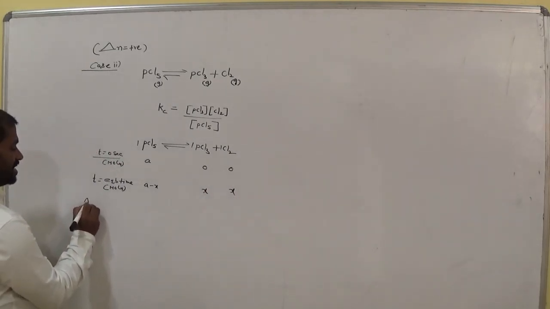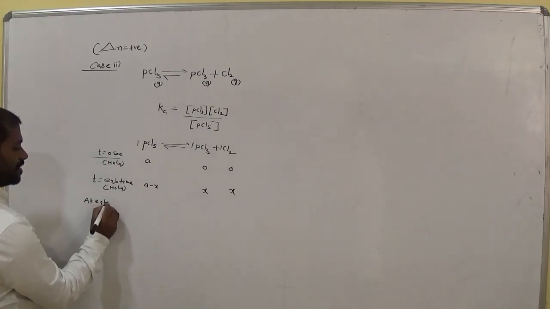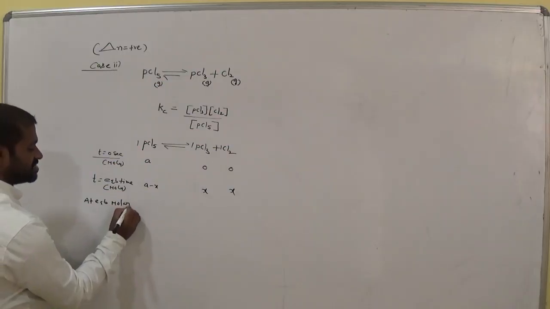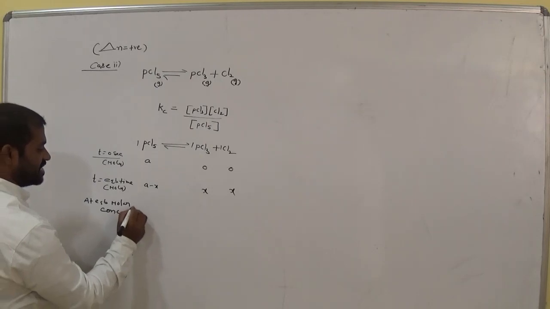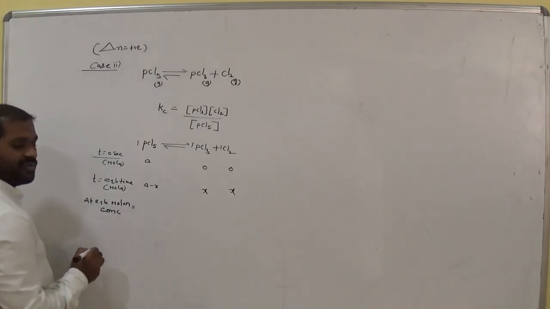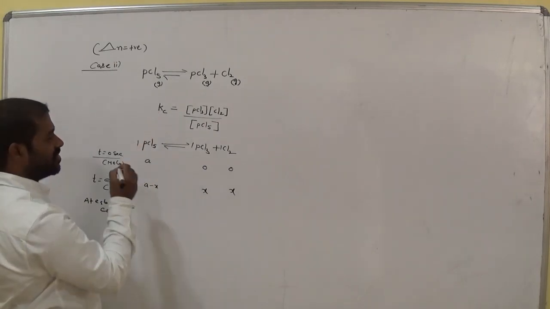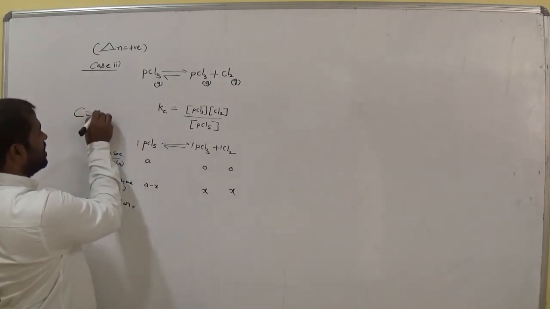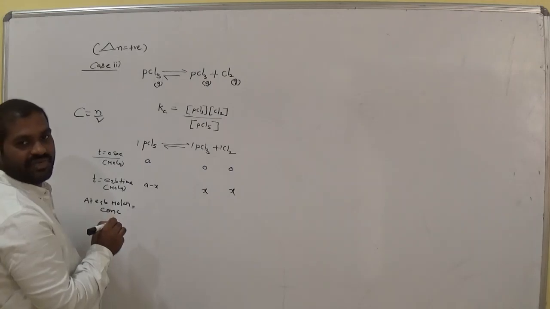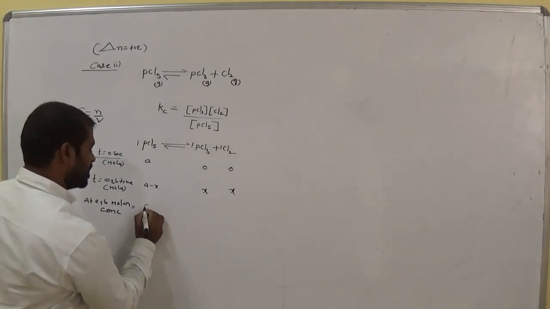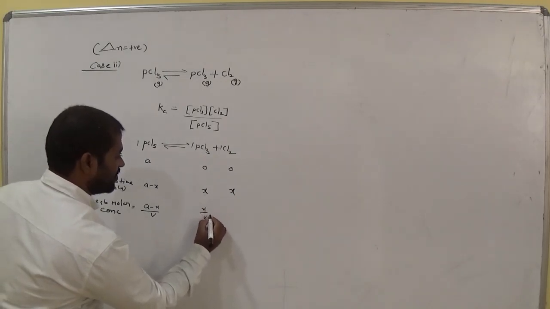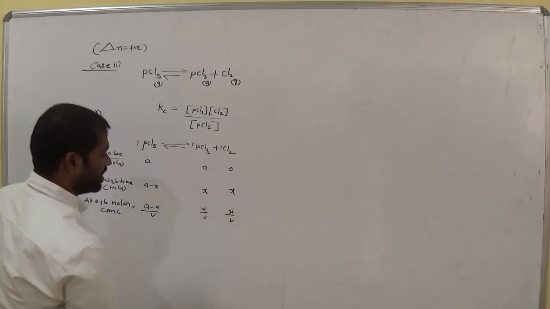Now at equilibrium, molar concentrations: if you want to get molar concentration, divide this value by V. Why? Because C is equal to n by V, where V is the given volume. So molar concentration is A minus X by V. Here it is X by V. Here it is X by V.